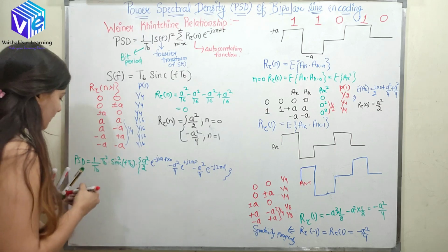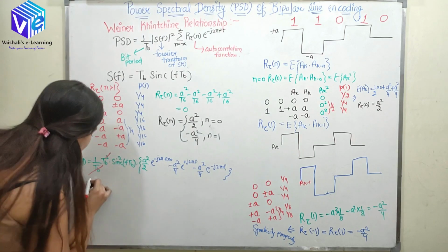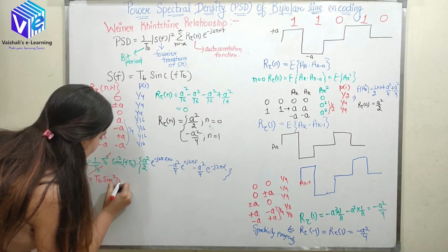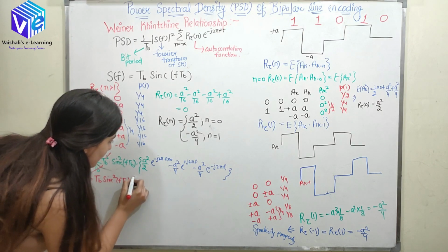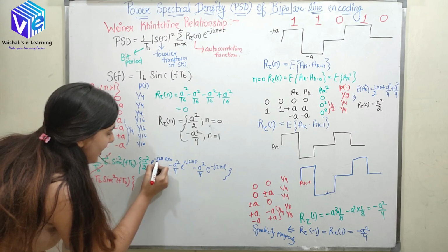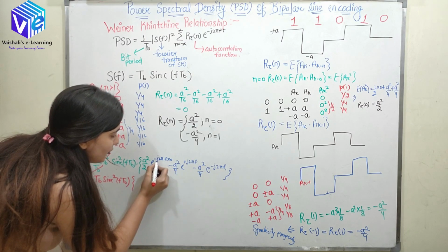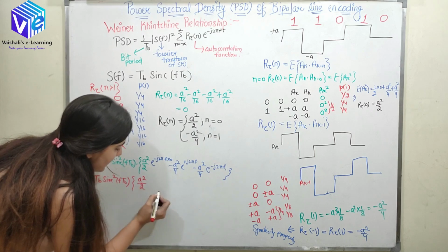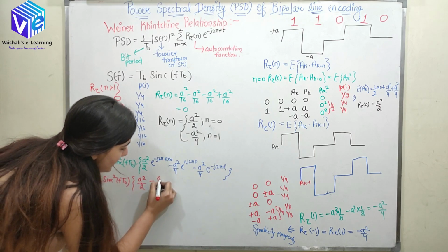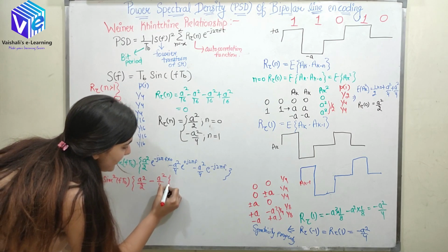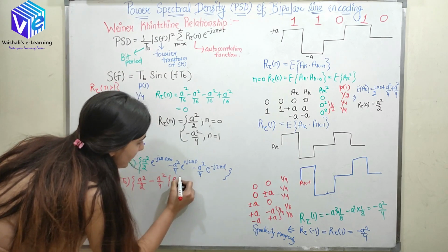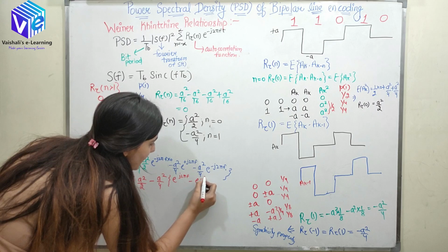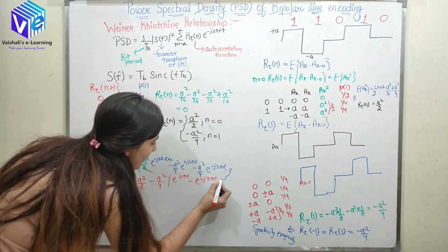So now this will get cancelled out, it is equal to TB sinc square f TB. Anything multiplied with 0 would be 0 and e raised to power 0 would be 1. So it is just a square by 2 minus a square by 4, I am taking common, e raised to power j 2 pi f minus e raised to power minus j 2 pi f.